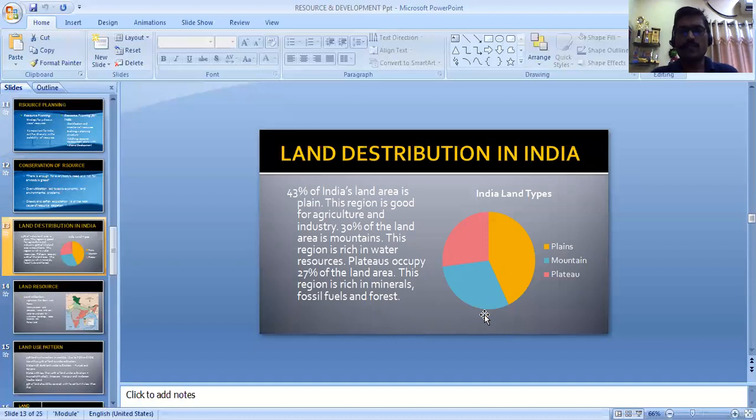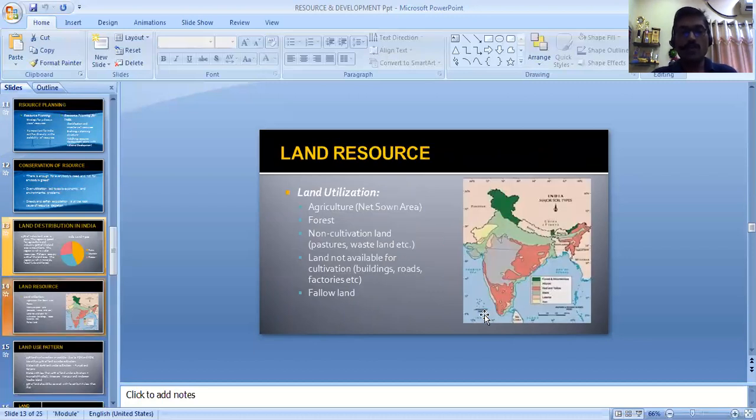Now we start with the first major resource, that is land. If you see the land distribution in India, we have plains 43%, 30% mountains and 27% plateau. So India has quite a good, balanced land distribution. Now how do we utilize this land?